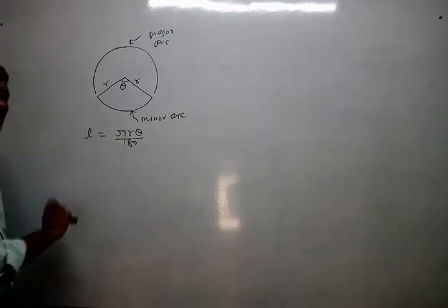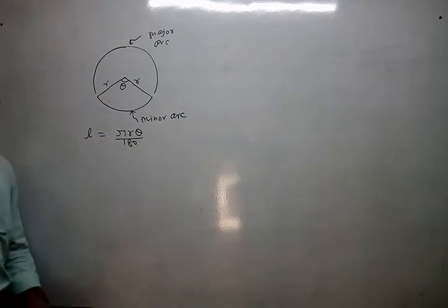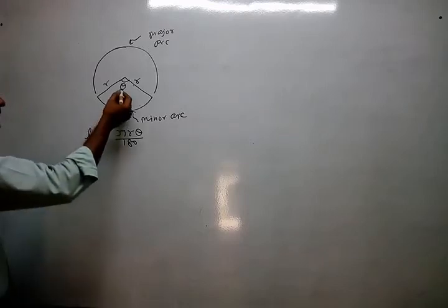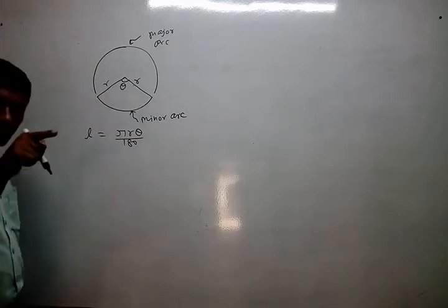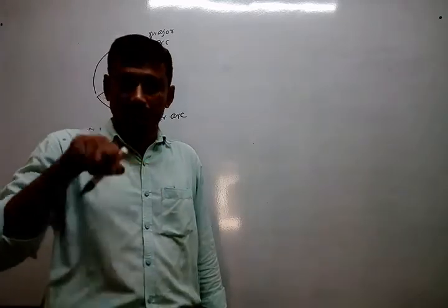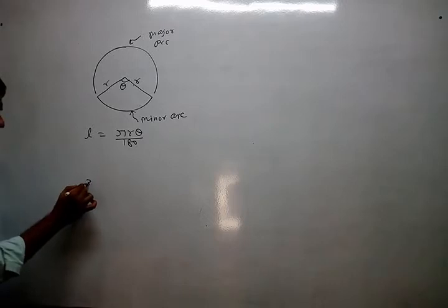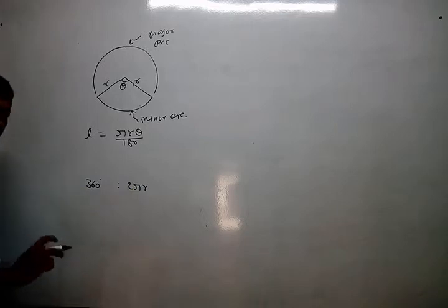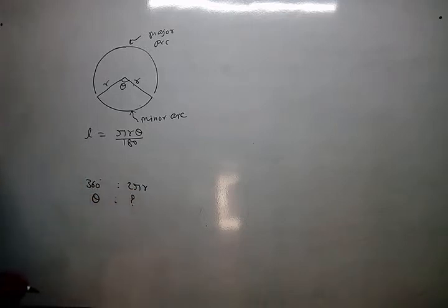Actually, where did this formula come from? Very simple. Just by cross multiplication you can find that formula. That is not new, not different. Because you know the whole angle is 360. If you rotate a complete revolution, then you complete 360 degrees. So can I write it this way? 360 degrees is equivalent to the whole circumference. So theta is equivalent to how much?